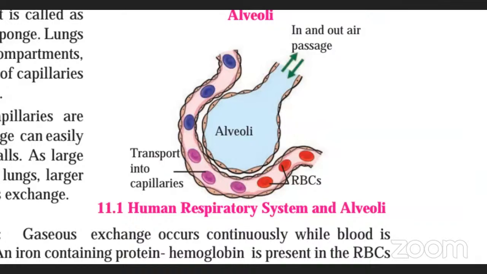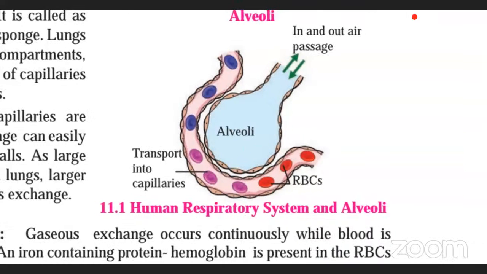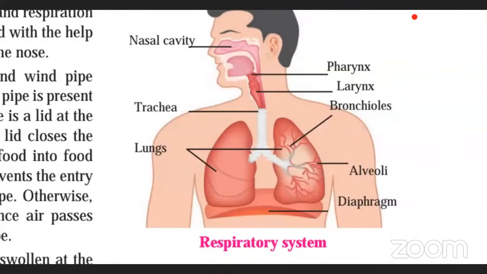And whatever carbon dioxide is present there, that carbon dioxide from the blood is going to enter the alveoli. Alveoli क्या करेगा? ऑक्सीजन देगा और कार्बन डाइऑक्साइड लेगा ब्लड में से. Okay, are you getting it? The work of the alveoli is giving oxygen and taking carbon dioxide. So carbon dioxide लेने के बाद that carbon dioxide is going to enter the windpipe again, वहाँ से फिर nose में जाएगा and then we exhale out.